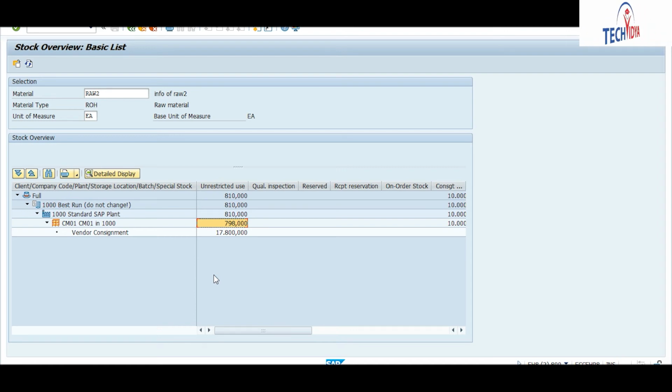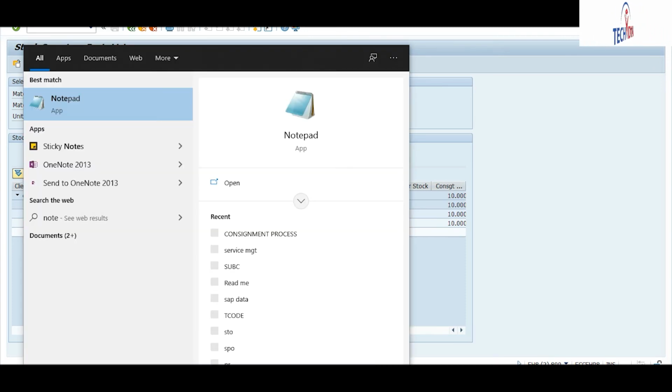Okay. And now I will show you the available types of this physical inventory process. So I think I have a look also.